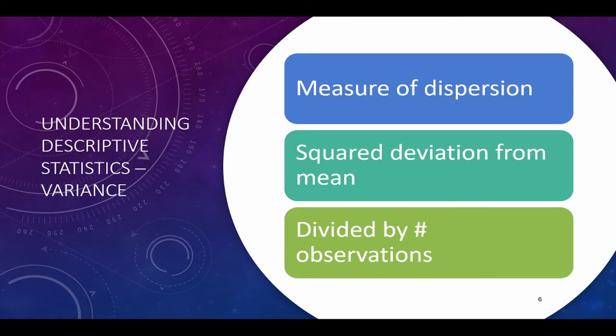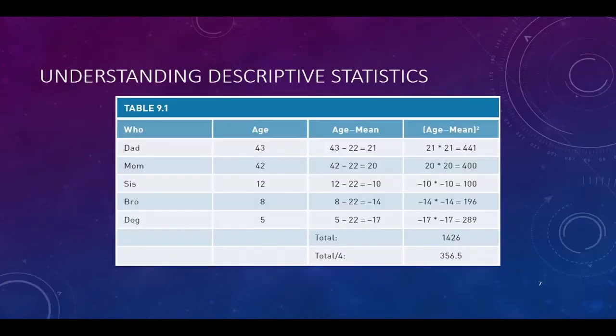So let's take a close look at an example of what this looks like. Here's the list of family members we used a few weeks back. This shows that the mean age of all of the family members is 22. The first calculation, which is the third column over, is going to be the mean subtracted from the age of the family member.